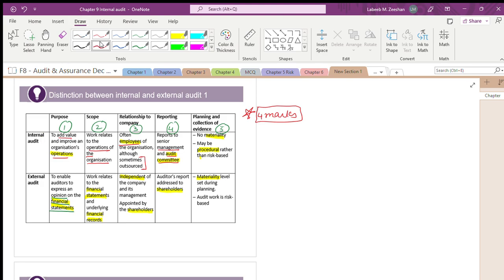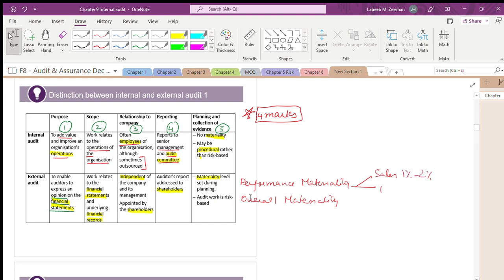We understand materiality means what? You are talking in terms of performance materiality. We are talking about overall materiality. When you are talking about performance materiality, it is 1% to 2%.